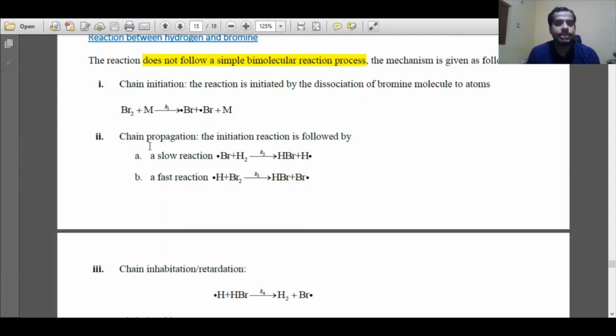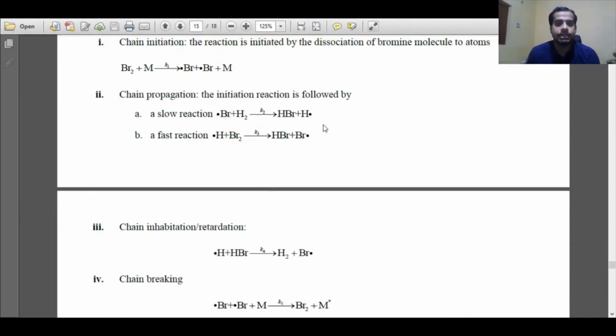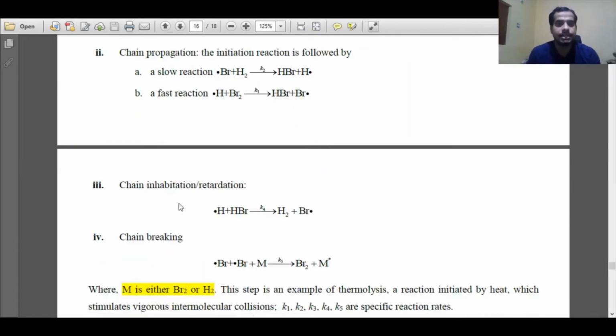The second step is the chain propagation reaction, in which two steps are there. A slow reaction with rate constant K2, and a fast reaction with rate constant K3. In the slow reaction, hydrogen radical is formed, and in the fast reaction, bromine radical is formed. The third step is chain inhibition or chain retardation, where hydrogen radical reacts with HBr to form hydrogen and bromine radical, the rate constant being K4.